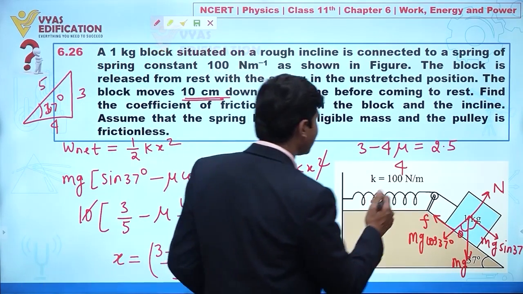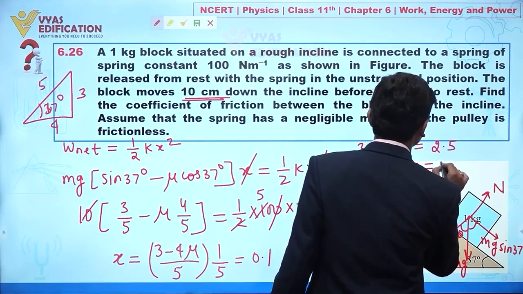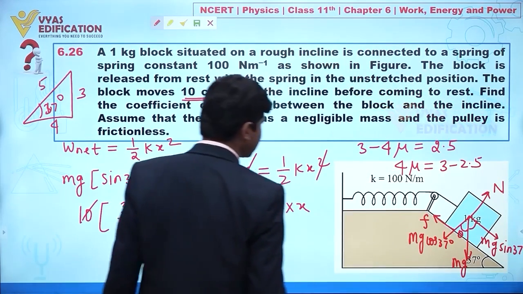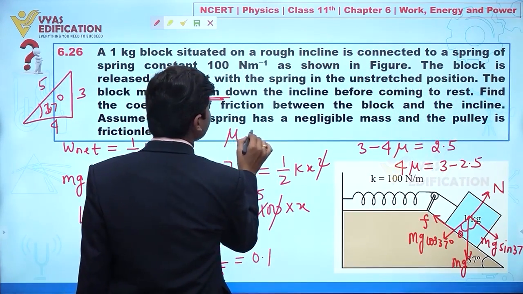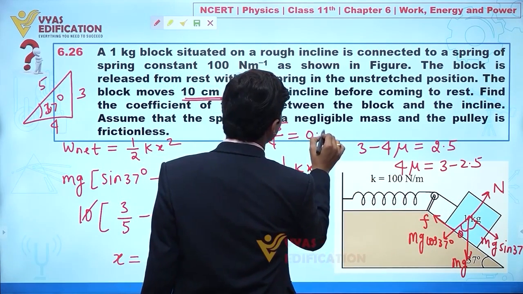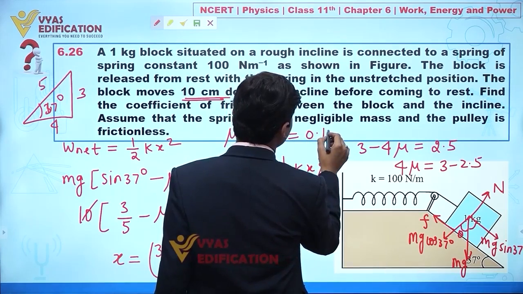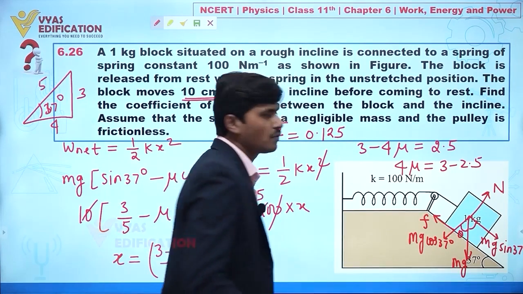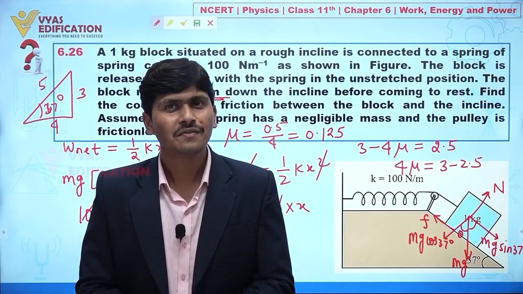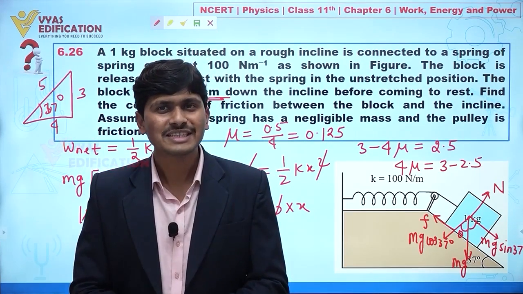So this is 4 mu and this is 3 minus 2.5. From here the value of mu is given by 0.5 divided by 4, and here we have 5, so we get the coefficient of friction 0.125. Clear? So this is all about this question.